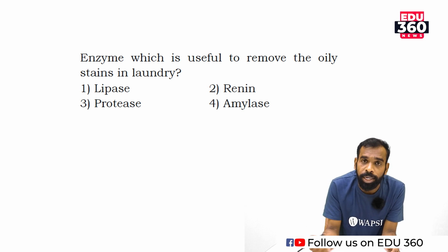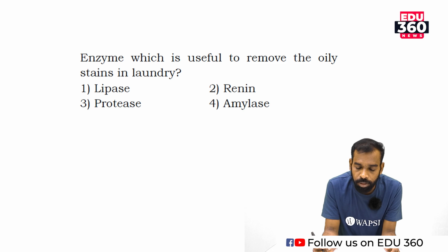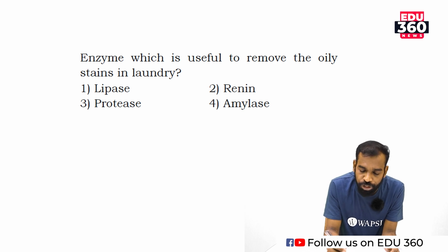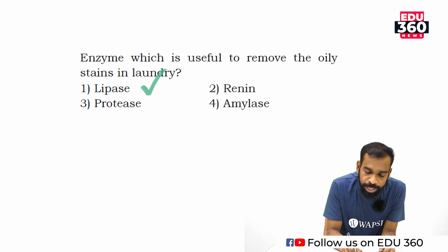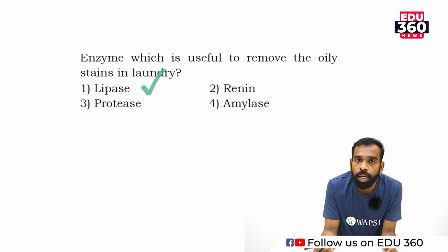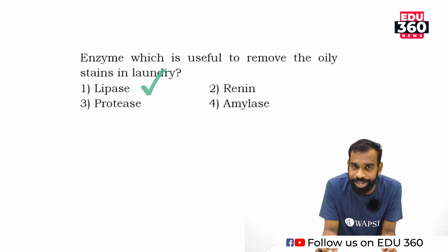Option 1, lipase. Option 2, renin. Option 3, proteases. And option 4, amylase. Correct answer is lipase. Lipase is an enzyme which is used in detergents for removing oil stains from the dresses.